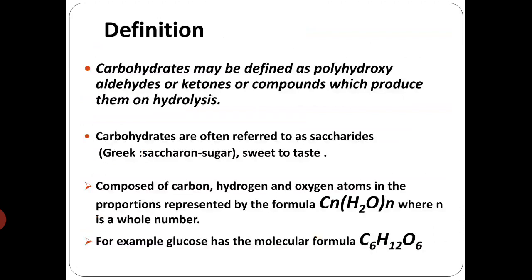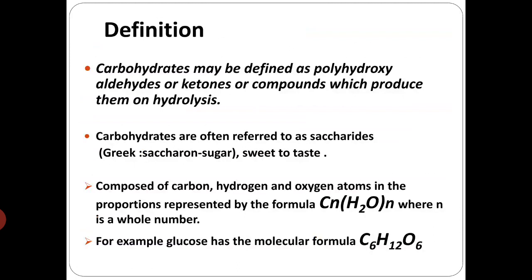Okay, and these are usually referred to as saccharides because of the Greek word saccharon, which stands for sugar. So all the carbohydrates will have at least a sweet taste. That's how they are named saccharides.